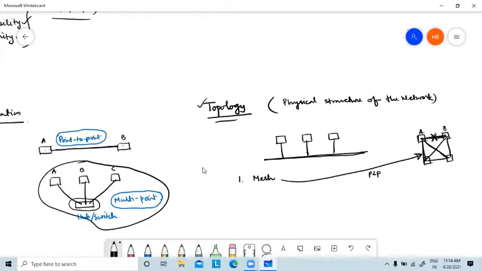But still we are not able to use this mesh topology because, in the case of mesh topology, if there are n number of devices, so this is, you can say, a connected graph. So if there are n number of devices, then we need nC2 number of links.